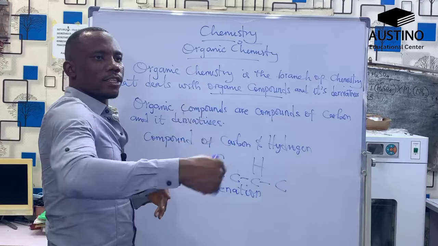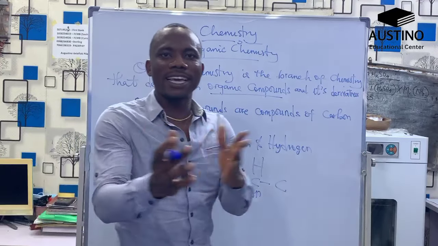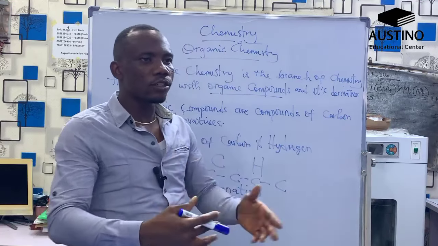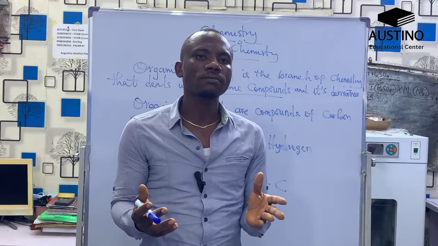And so the origin of organic compounds came as a result of carbon interacting with each other, and that gave rise to this series of organic compounds.